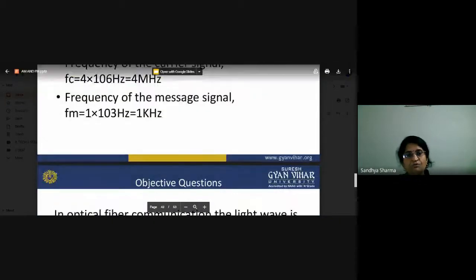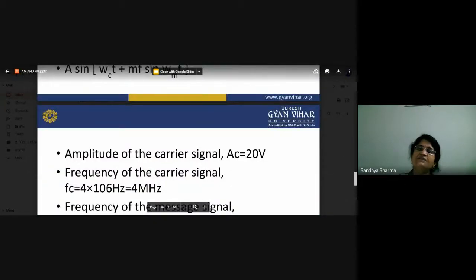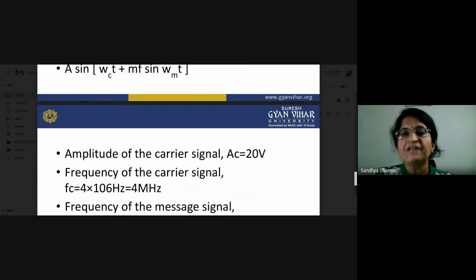Now we will switch to the objective questions. Before that, we will again revise what a communication system is, and see the basic block diagram of a communication system. In a communication system, your signal cannot be directly transmitted. The solution is to convert your low frequency signal into a high frequency signal, by superimposing your message signal onto the high frequency carrier. This process is called modulation.